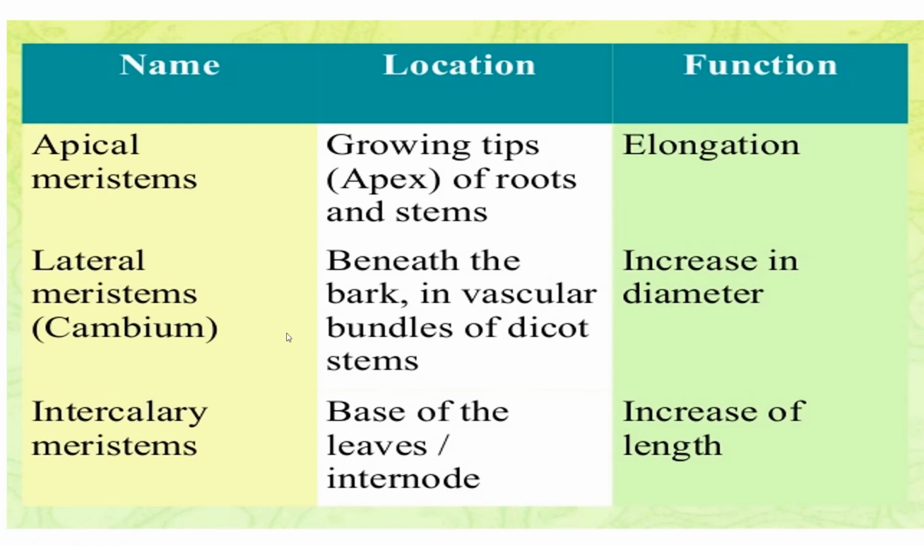Here are name, location and function. The apical meristem is at the growing tip of root and stem. They are present on the apex area, that's why its name is the apical meristem. Its function is elongation. They increase the length of the plant. Lateral meristem is present in the cambium, beneath the bark, in the vascular bundle of dicot stems. It increases the diameter. Intercalary meristem is at the base of the leaves and internode, and increases length.